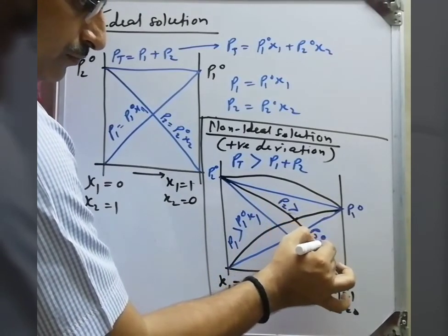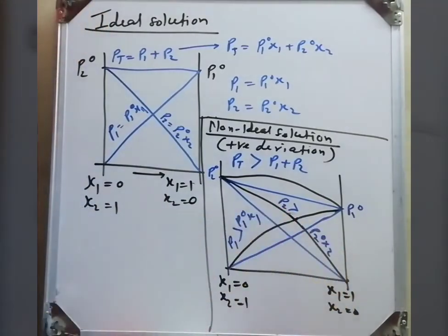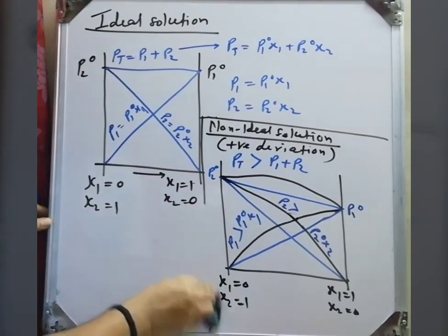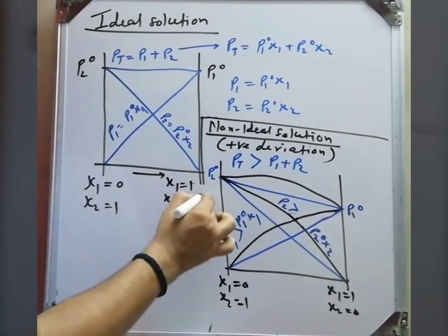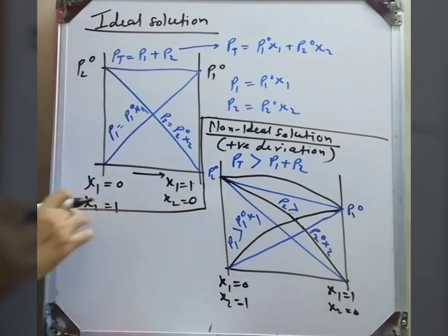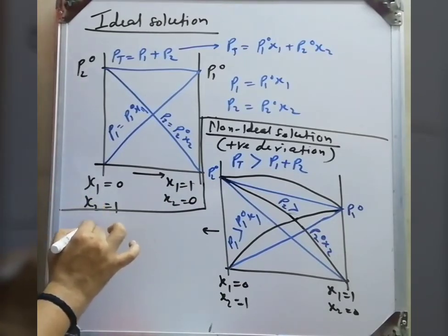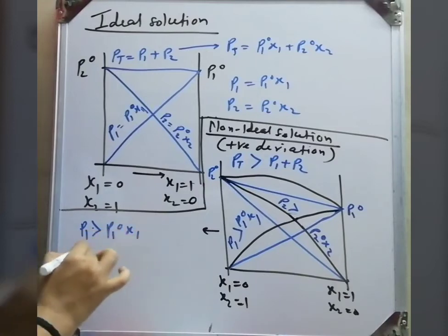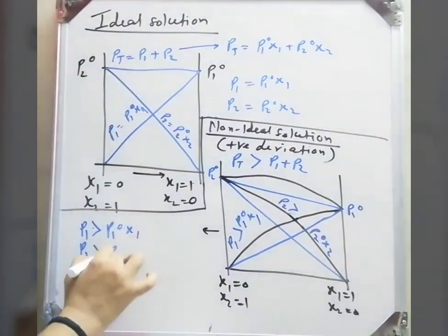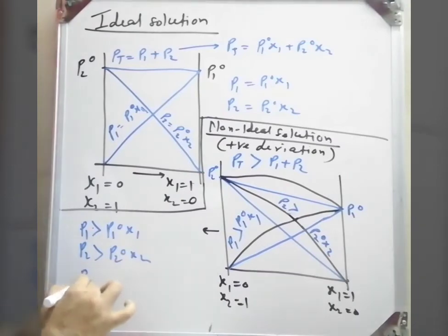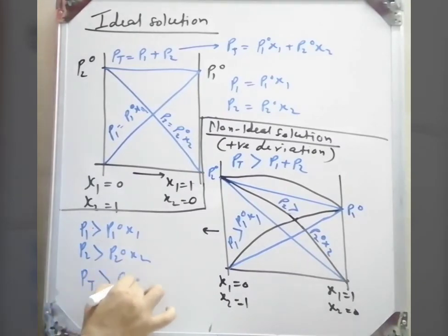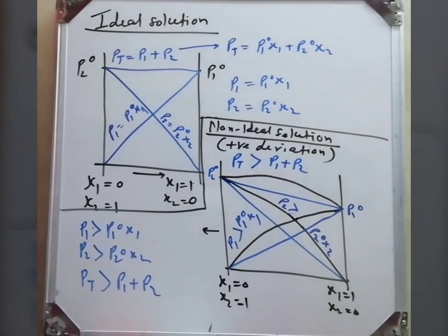P20 x2 product. So these are showing the positive deviation. I am writing here ideal, and here is non-ideal. Now here we get what? P total. P1 is greater than P10 and x1, and P2 is greater than the P20 and x2. Therefore P total is equal to P1 plus P2, greater than the ideal P1 and P2. This is the positive deviation because of what? Interaction force.